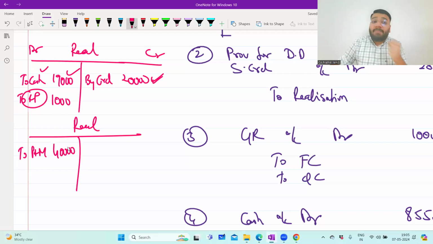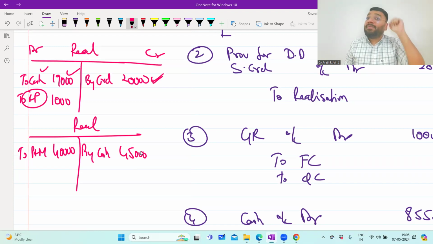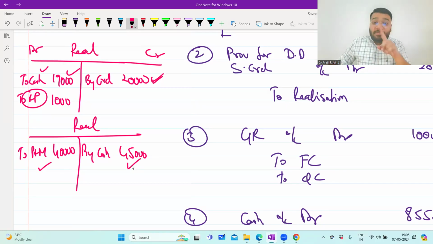When you realize the money by cash, how much did you realize? 45,000. So you realize that profit. So why did you ask me, sir, what the 5,000 gain entry was? Because you don't have to do anything. You recorded cost on one side. You recorded the money realized on the other side. When you balance the realization account, it will automatically calculate the profit of 5,000. So this is 'to realization profit', the balancing figure.